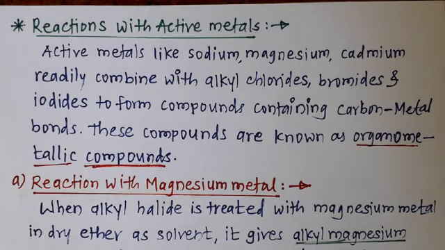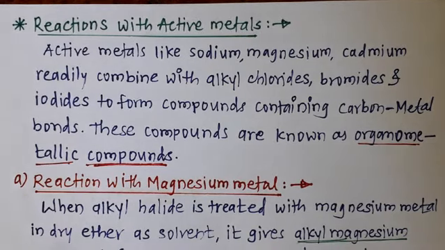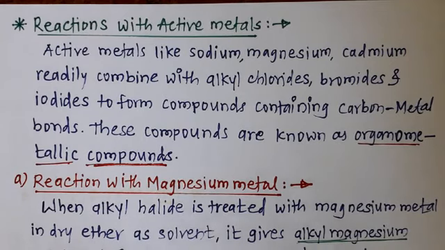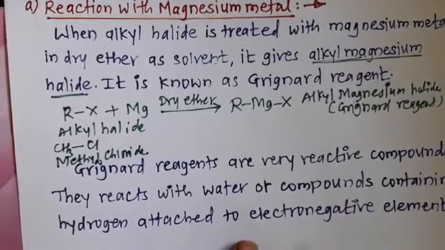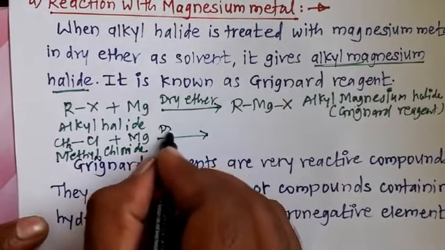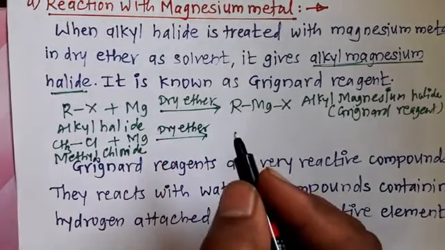Here not only alkyl halide shows the reaction with magnesium. Vinyl halide and aryl halide also react with magnesium and form Grignard reagent. Here we write the example, methyl chloride. This methyl chloride reacts with magnesium in the presence of dry ether as a solvent.